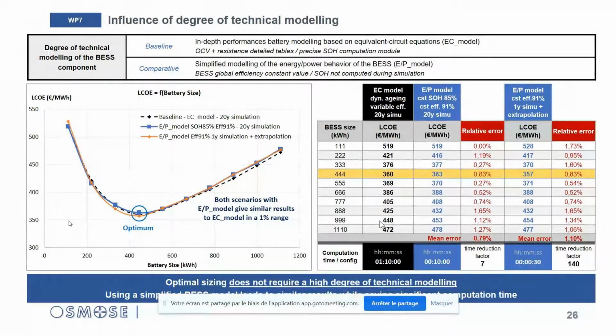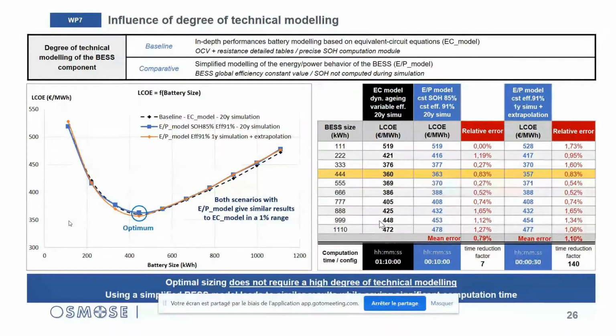In the BLSS detailed model, the battery is modeled as an electrical equivalent circuit and uses as parameters exhaustive open circuit voltages and resistance values, which have been measured in a laboratory under various conditions. These detailed values lead to a precise variable efficiency behavior. As previously said, this model also integrates the precise state of health computation module to take into account aging.